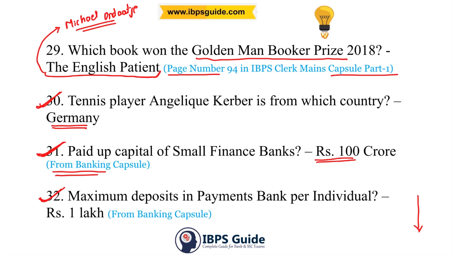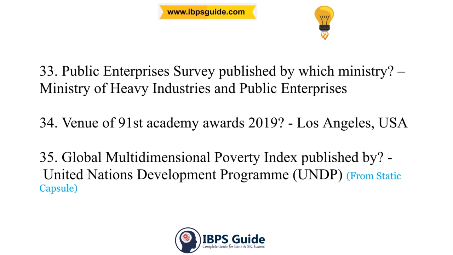32nd question. Maximum deposits in payment bank per individual is rupees 1 lakh. This is from our banking capsule itself. 33rd question. Public Enterprises Survey. Public Enterprises Survey is published by which ministry? It is published by Ministry of Heavy Industries and Public Enterprises.